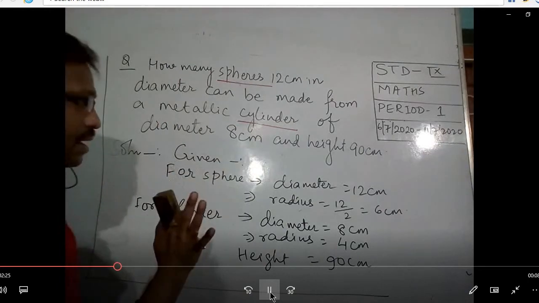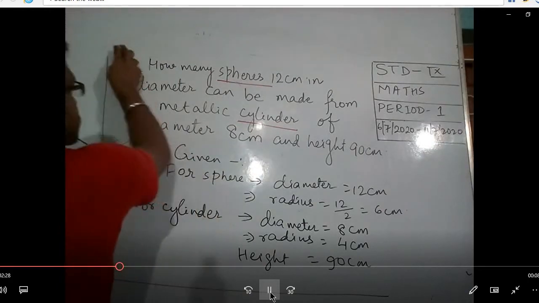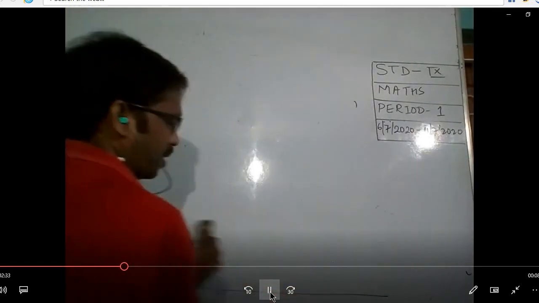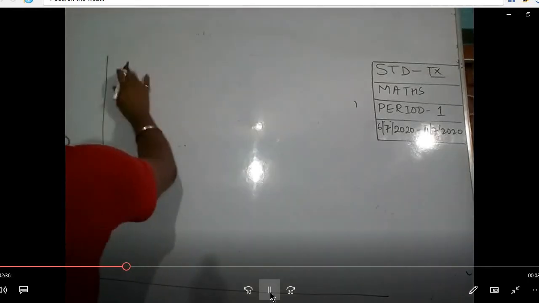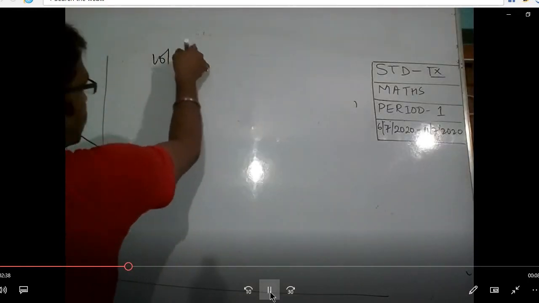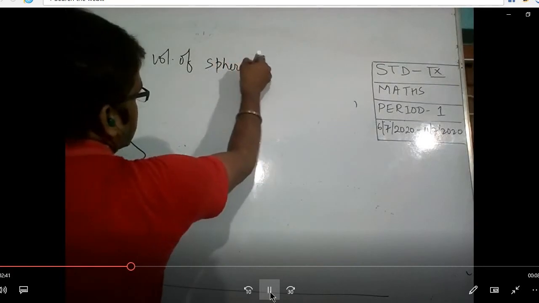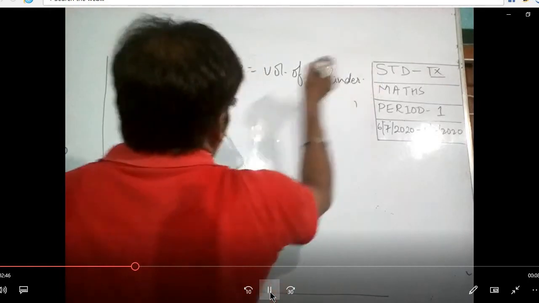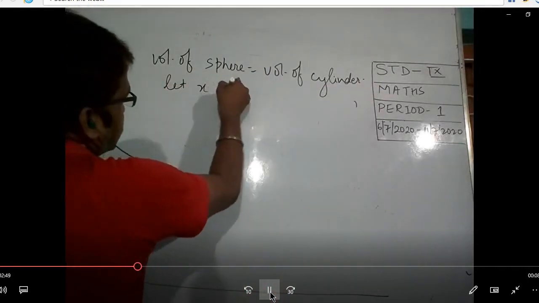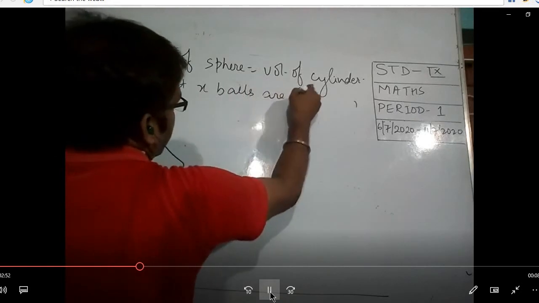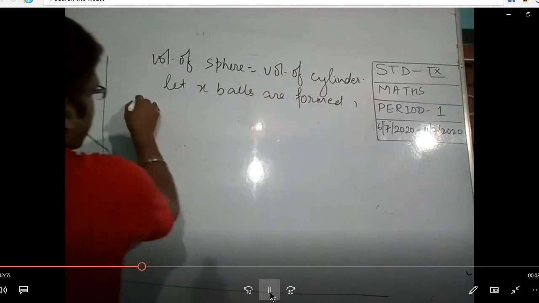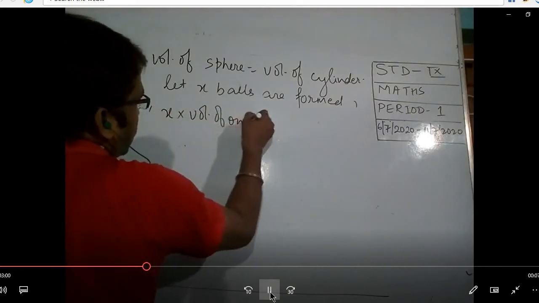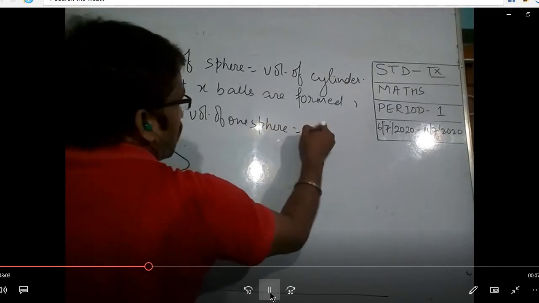Okay, everything you have written here. Now I'm just solving this. Our solution will be given by volume of sphere is equal to volume of cylinder. So we can say that x times the volume of one sphere is equal to the volume of the cylinder.